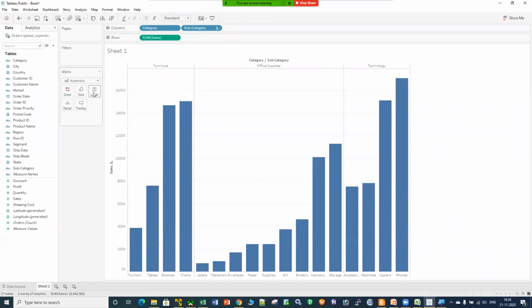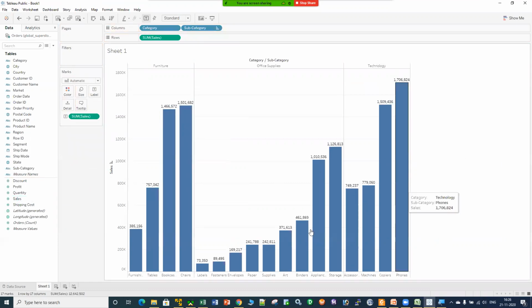Now let me talk about this label box. If I take my sales and put it into the label box, I will have the same label for this particular sales, right? Now, if your observation skills are really good, then you can observe one thing, that it is not just the sales, it is sum of sales. So it is aggregating the data for you, right?